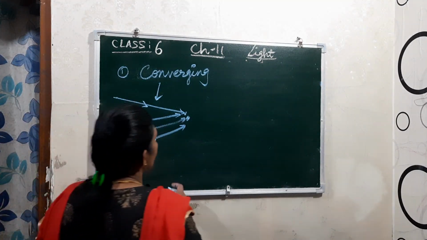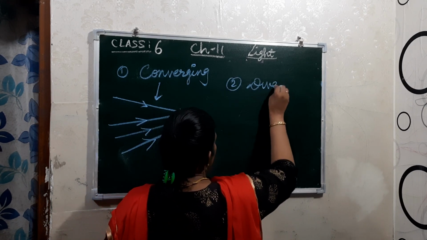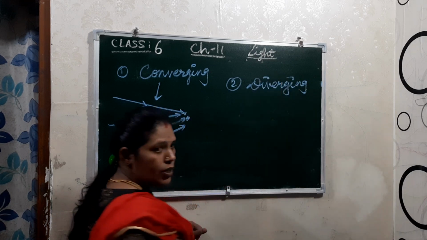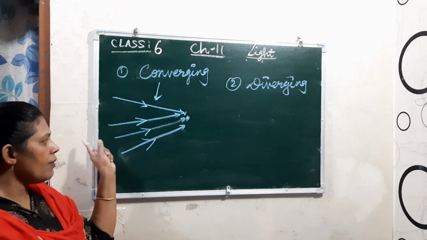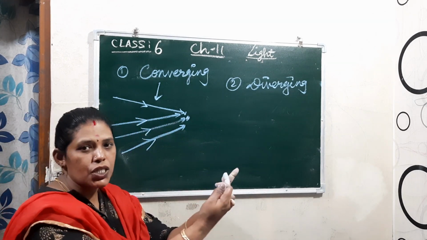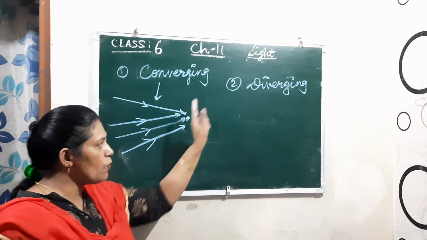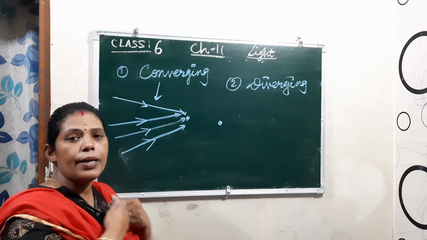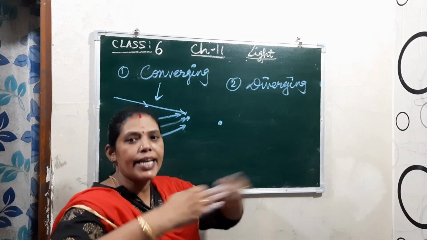Now here the second one is diverging. Here also it is a group of rays, but you see, just the opposite of this one. This one from different directions comes to a point to meet, but this is just opposite, which means from a single point a number of rays originate and spread in different directions.